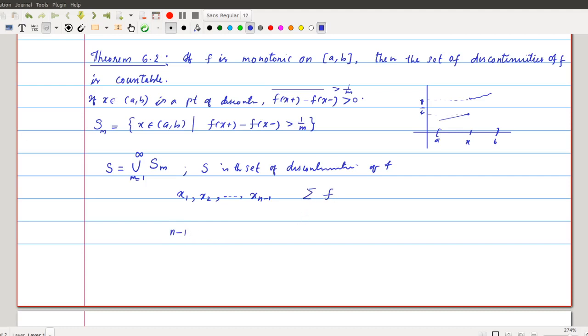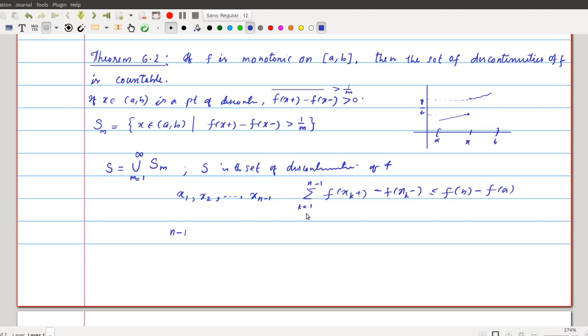If we sum up all those gems, k equal to 1 to n minus 1, at all these points, f of xk plus minus f of xk minus, this is always dominated by f of b minus f of a. ഇതാണ് നമ്മൾ നേരത്തെ പ്രൂവ് ചെയ്തെടുത്തത്.